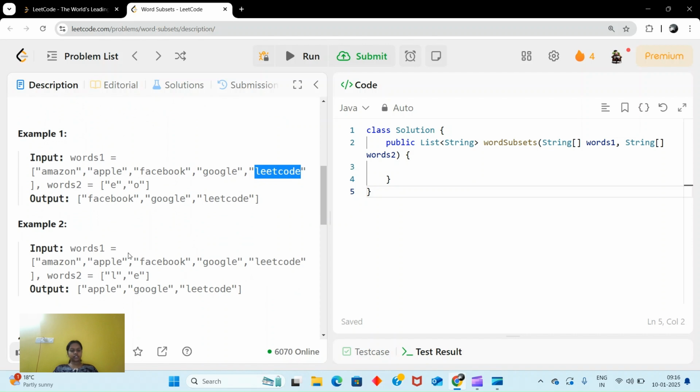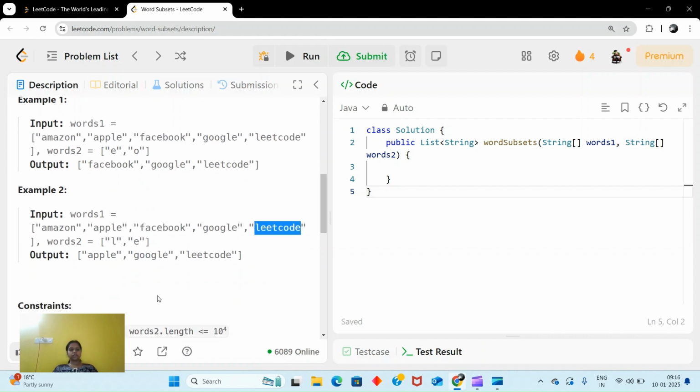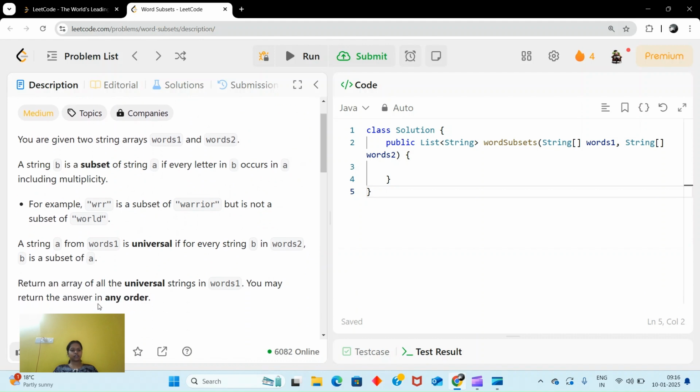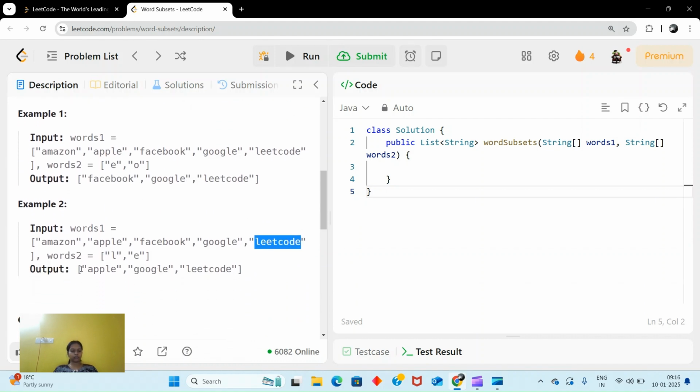Now the example two: Amazon, Apple, Facebook, Google and Leetcode. Words two is L and E. If we see the Apple example, is L there? Yes. So L is a subset of Apple. Is E there? Yes. So E is a subset of Apple. The next are Google and Leetcode, because L is there and E is there. So in this way it is returning, and the answer can be in any order, no issue.